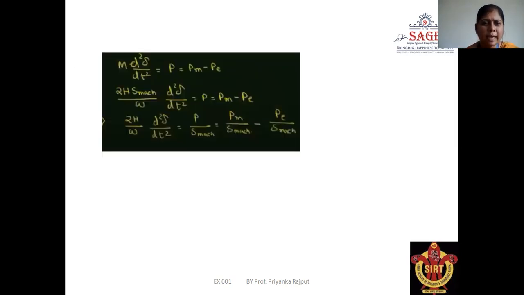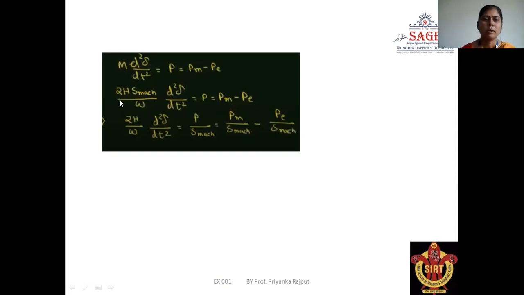Now put this value in M d square delta upon dt square is equal to Pa is equal to Pm minus Pe. So 2H S upon omega d square delta upon dt square is equal to Pm minus Pe.